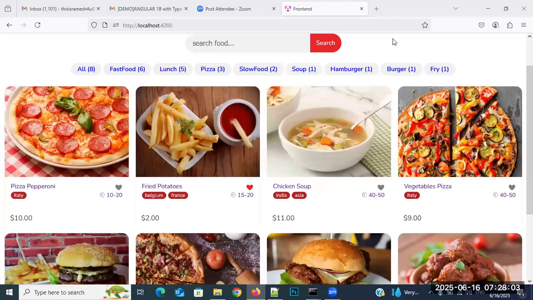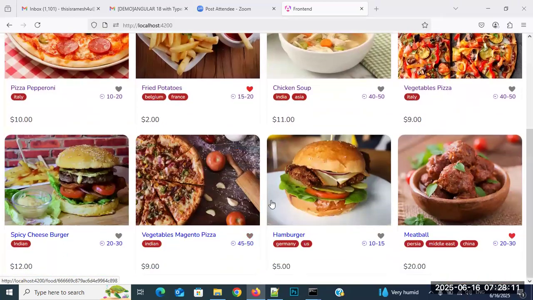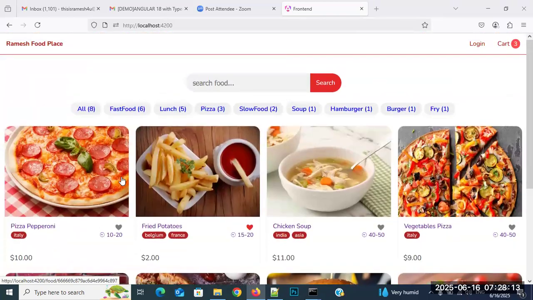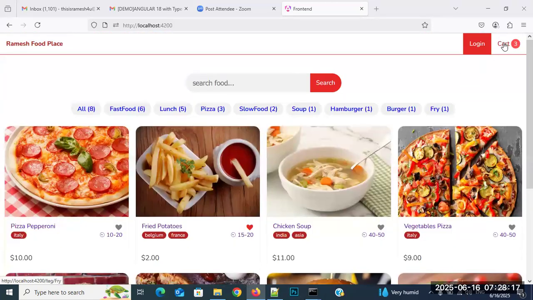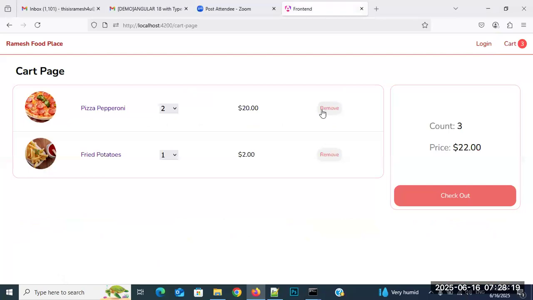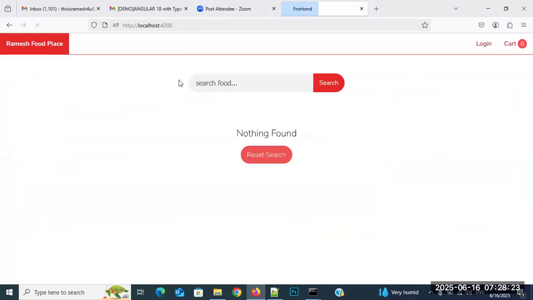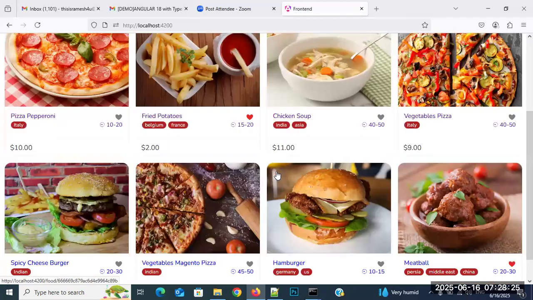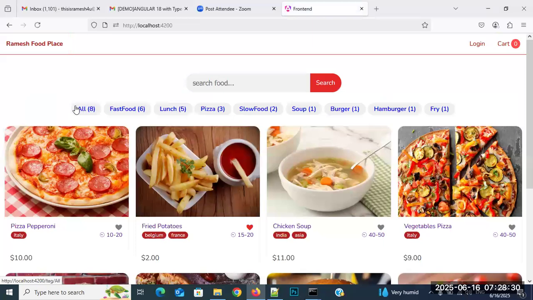So see here, everyone. These foods, whatever you are seeing here, are all coming from the database. These are not coming statically. These all are coming from the database only. We have 8 products in total, so all products are 8.